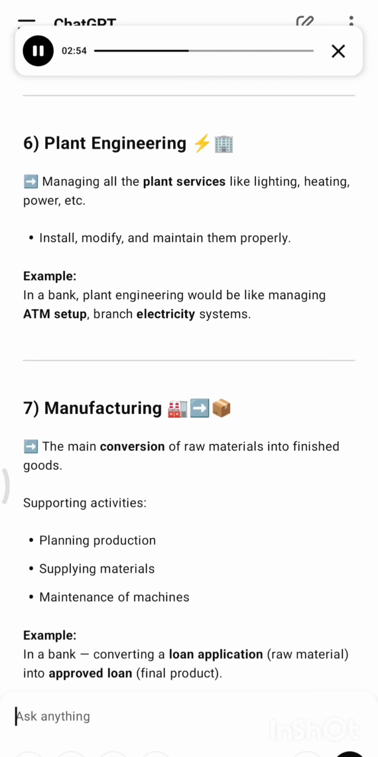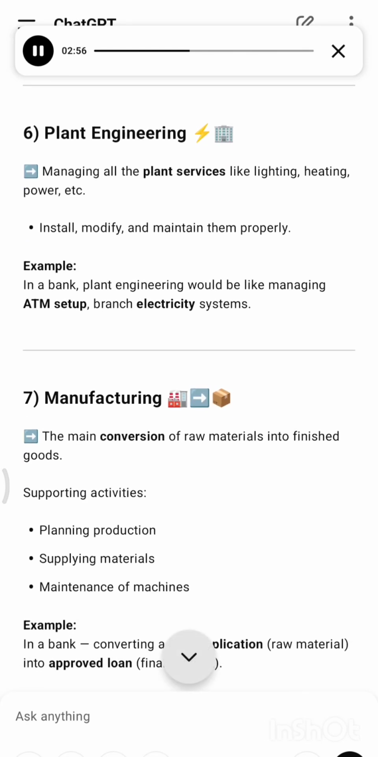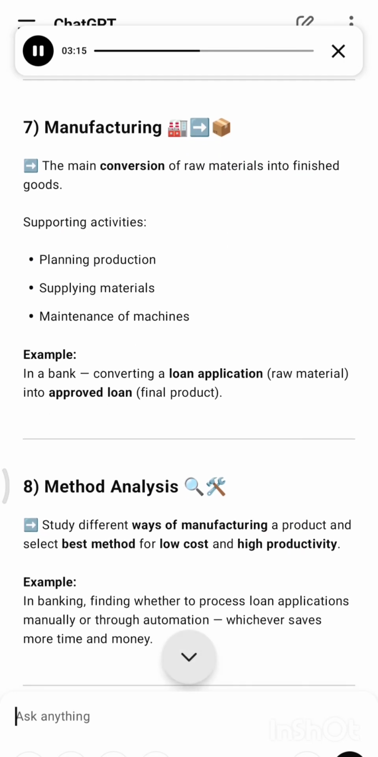6. Plant engineering. Managing all the plant services like lighting, heating, power, etc. Install, modify, and maintain them properly. Example: in a bank, plant engineering would be like managing ATM setup and branch electricity systems. 7. Manufacturing. The main conversion of raw materials into finished goods. Supporting activities: planning production, supplying materials, maintenance of machines. Example: in a bank, converting a loan application, the raw material, into an approved loan, the final product.